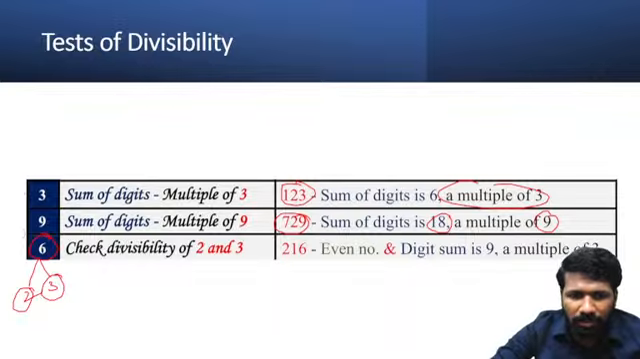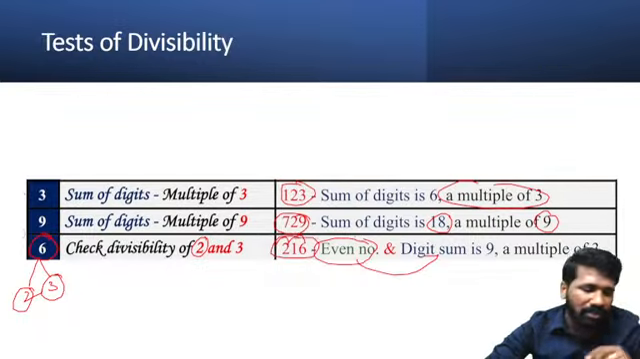How to check if a number is divisible by 2? It should be an even number. And if the digit sum is a multiple of 3, the number is divisible by 3 also. Both these conditions are satisfied for 216. That is why it is a multiple of 6.